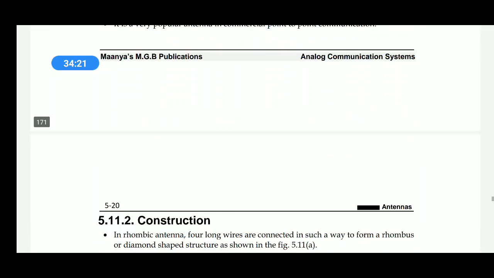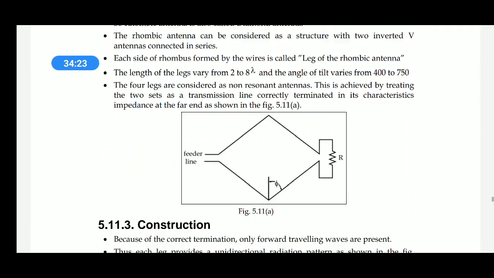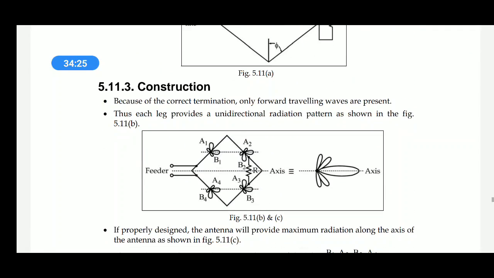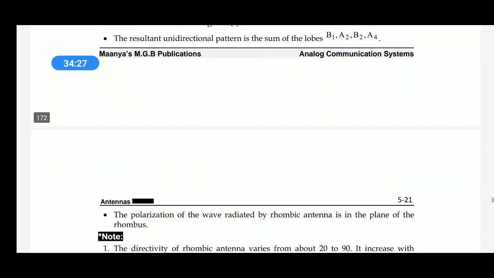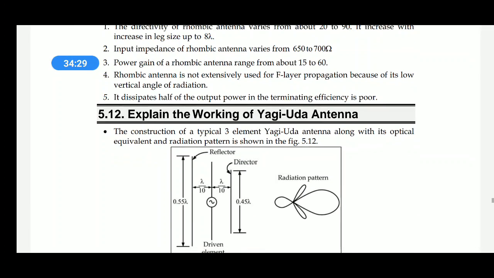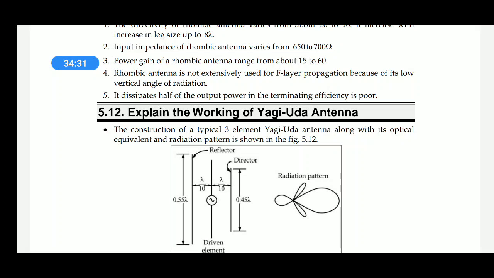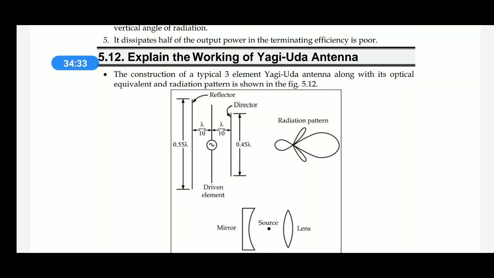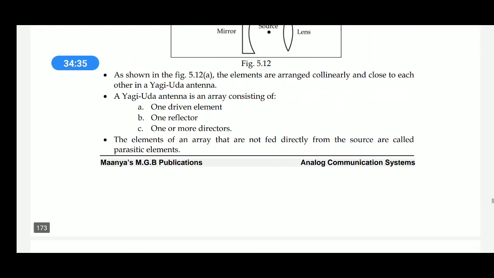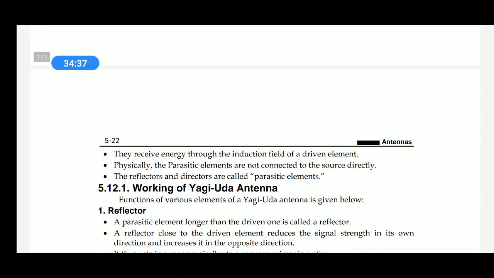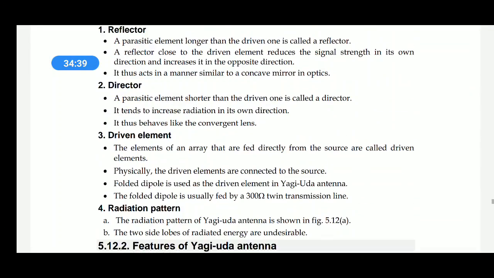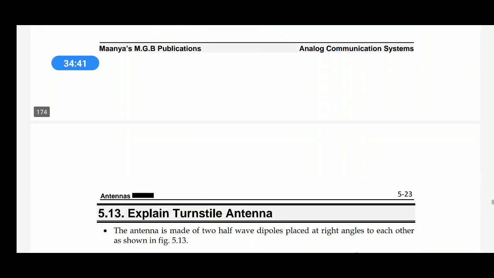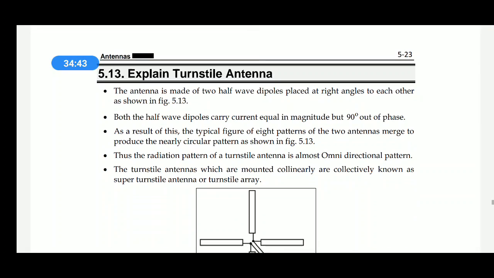Rhombic antenna, in the form of rhombus shape construction. Yagi-Uda antenna is very important. Its working. Turnstile antenna.